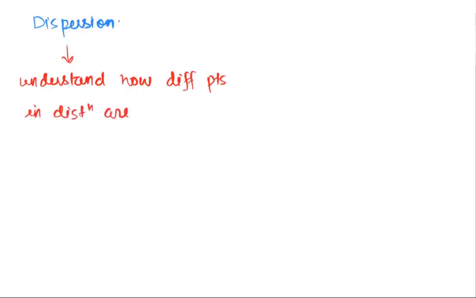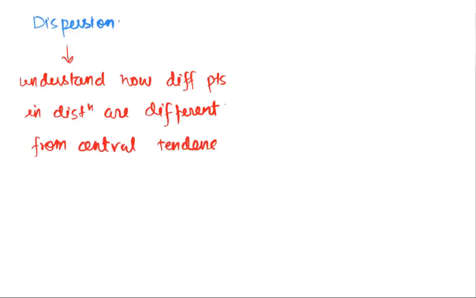We said that dispersion, what we are trying to do with dispersion is understand how different points in the distribution are different from the central tendency estimate.